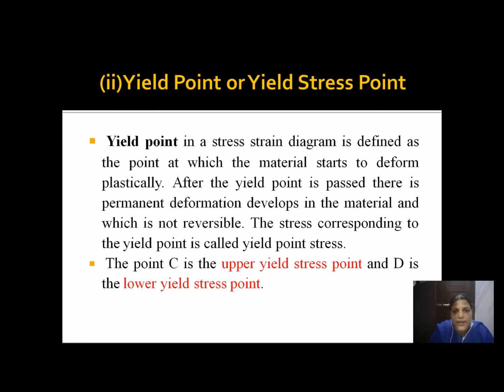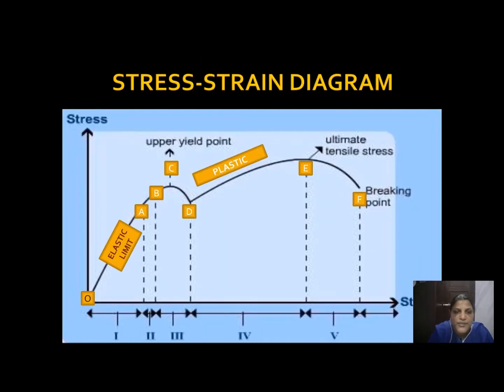Yield point is defined as the point at which the material starts to deform plastically. After this yield point, the material is no longer an elastic material. It enters the plastic region. Here C is called the upper yield point and D is called the lower yield point. After this, the region is called the plastic region, and the material can never regain its original state.